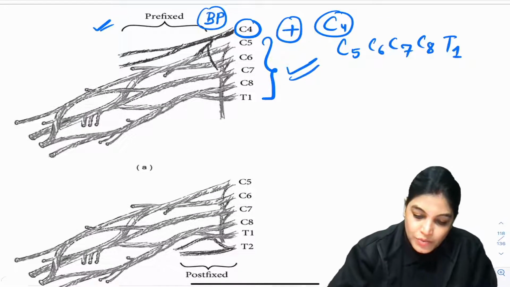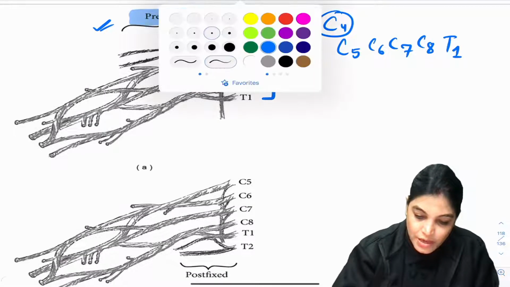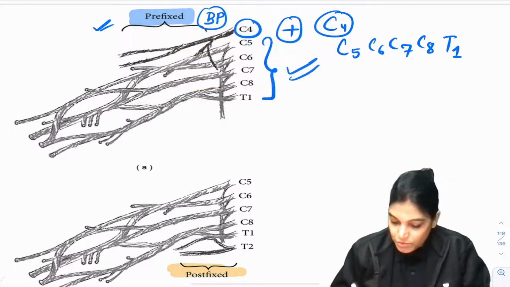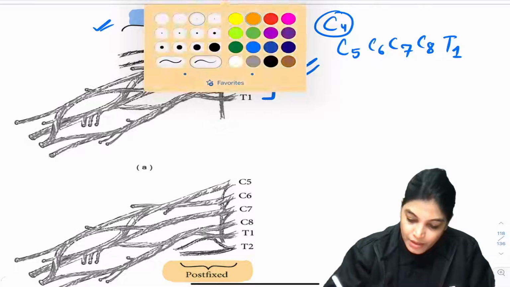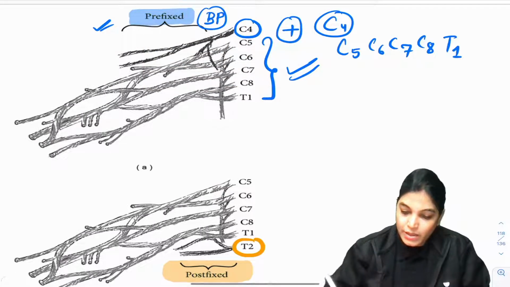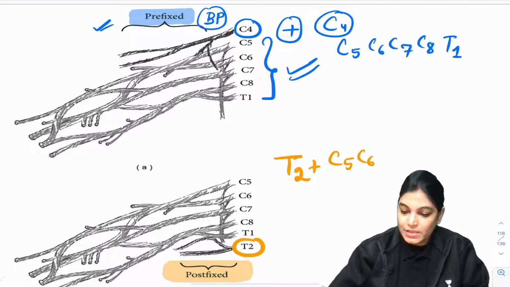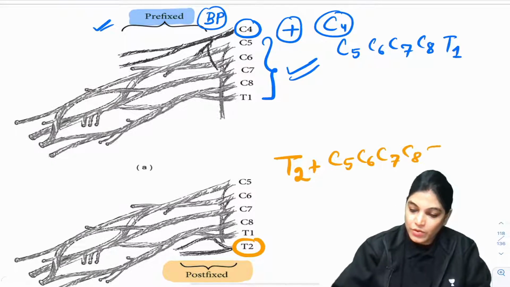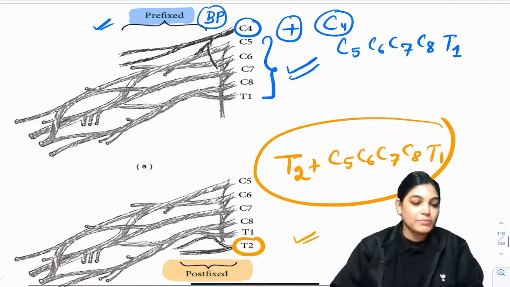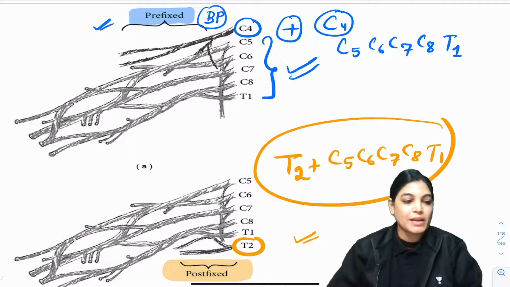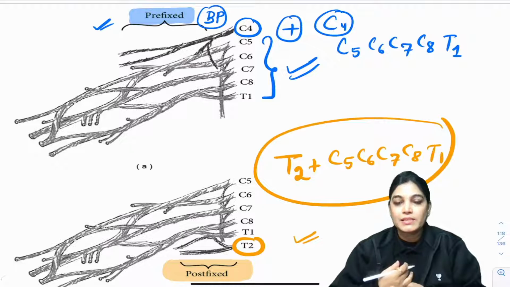Now, we are done with the prefixed. I will show you another diagram showing the postfixed. This is the diagram showing postfixed. See here, you can see T2 is also there. When T2 is added along with the normal formation, that is C5, C6, C7, C8 and T1, this is called the postfixed brachial plexus. So, this diagram clearly shows you the concept of postfixed and prefixed brachial plexus. Is it clear?